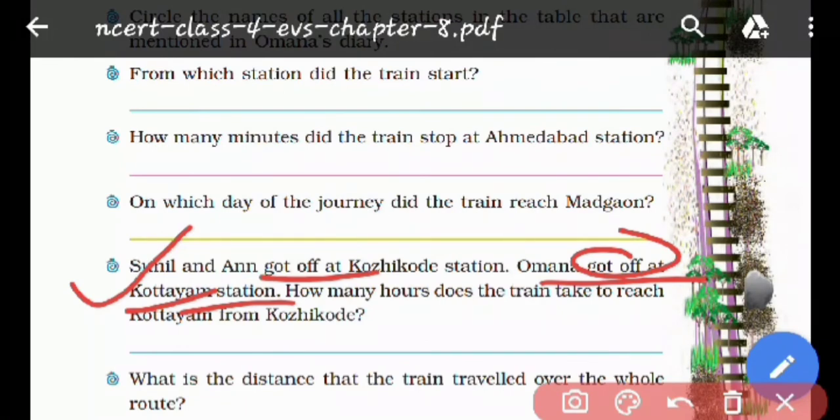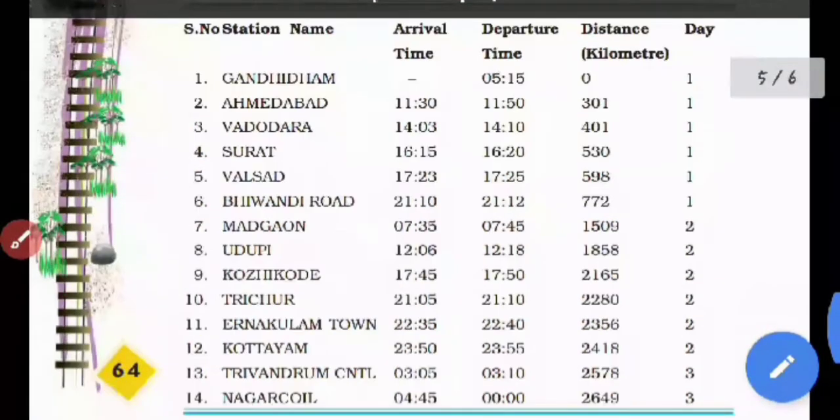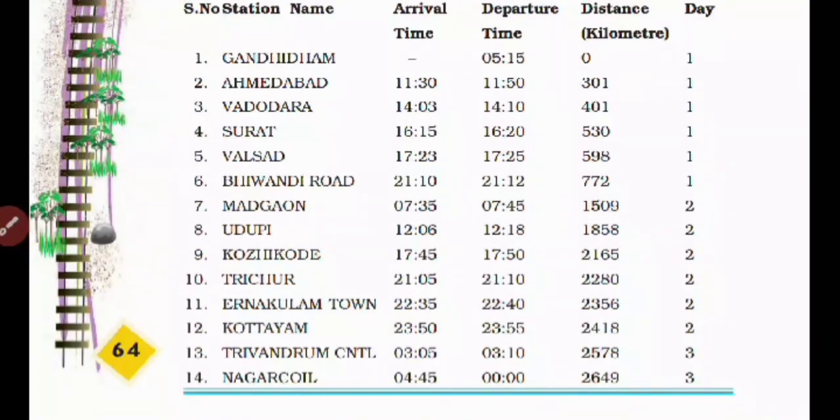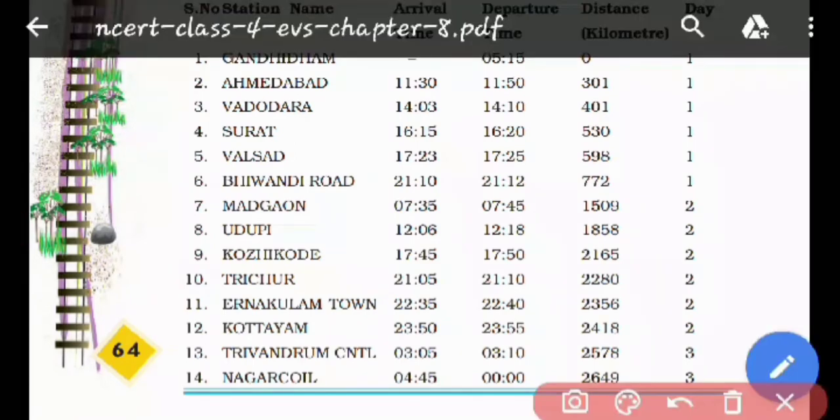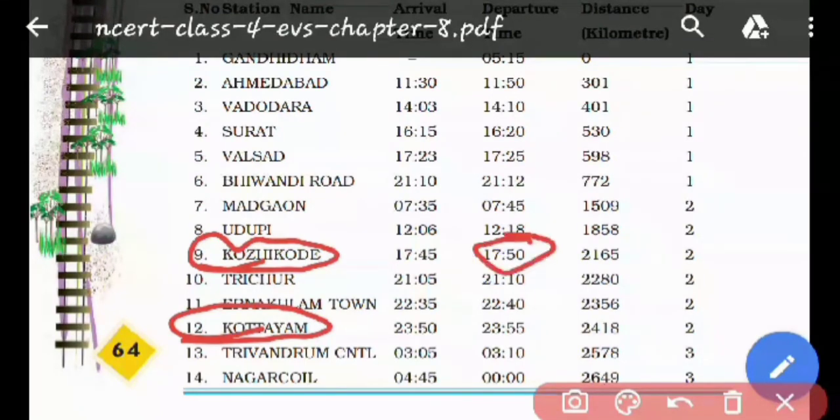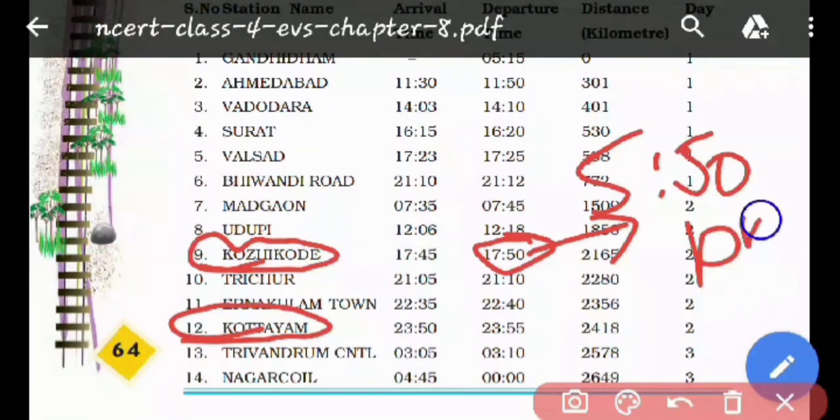How many hours does the train take to reach Kottayam from Kozhikode? Kozhikode से Kottayam पहुंचने तक how many hours did it take? So Jia has to tell me now. Jia, how many hours did it take to reach from Kozhikode to Kottayam? Here is Kozhikode at 9th number and we have Kottayam at 12th number. How many hours? Means 17:50. What is the meaning of 17:50? It means 5:50 p.m. in the evening.